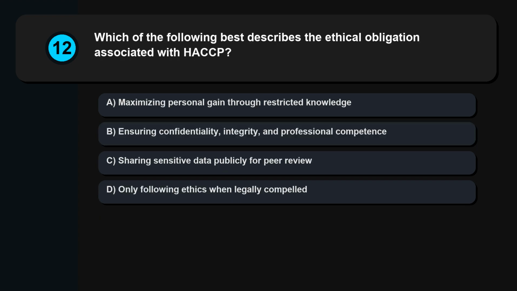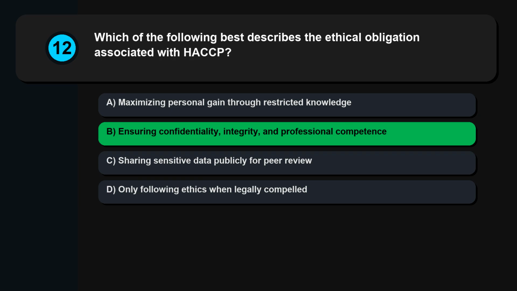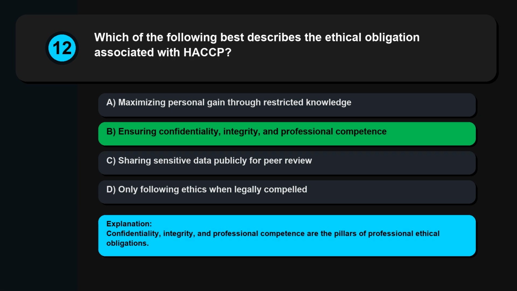Question 12. Which of the following best describes the ethical obligation associated with HACCP? Maximizing personal gain through restricted knowledge, ensuring confidentiality, integrity, and professional competence, sharing sensitive data publicly for peer review, only following ethics when legally compelled. Confidentiality, integrity, and professional competence are the pillars of professional ethical obligations.